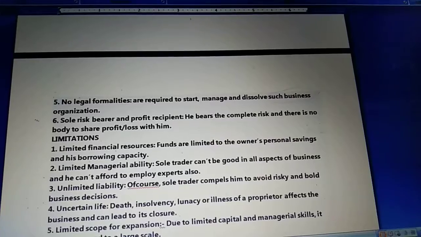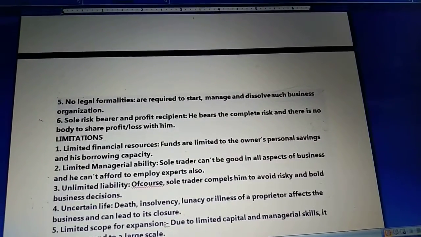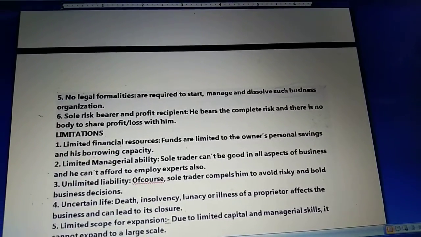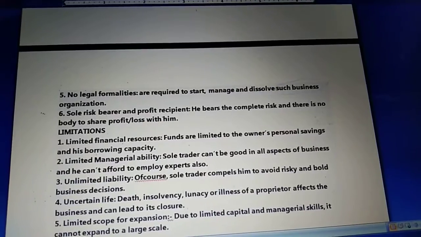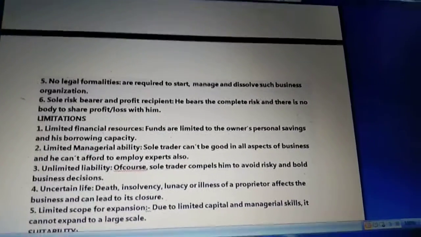Next is sole risk bearer and profit recipient. The owner of a sole proprietorship business is the one who has to take complete risk, and he is the one who takes all the profit. So you don't need to share any profit or losses with anyone.